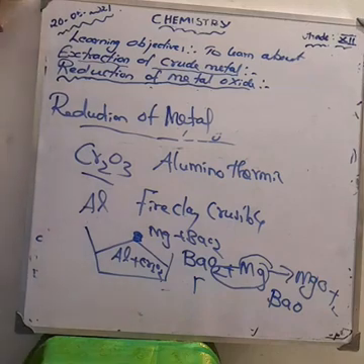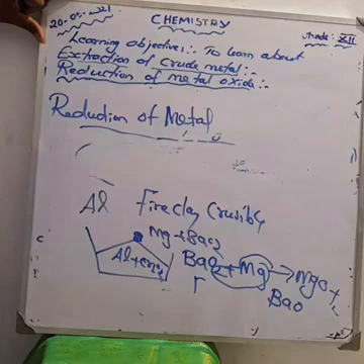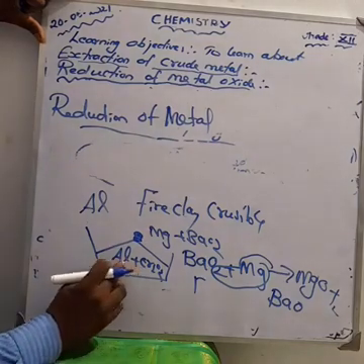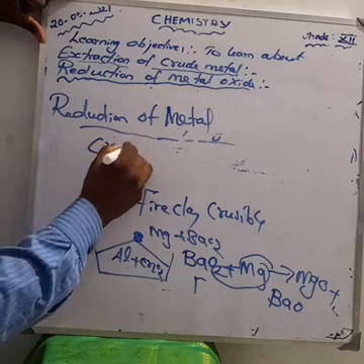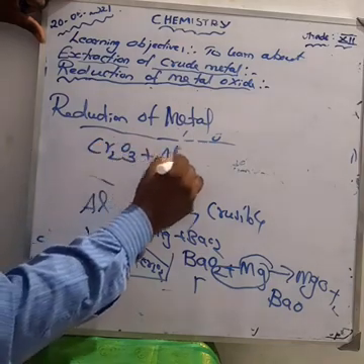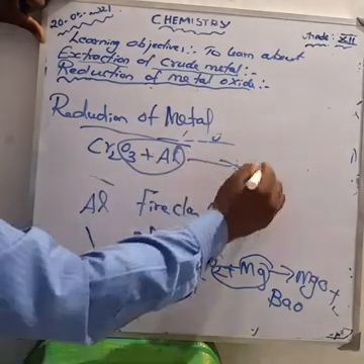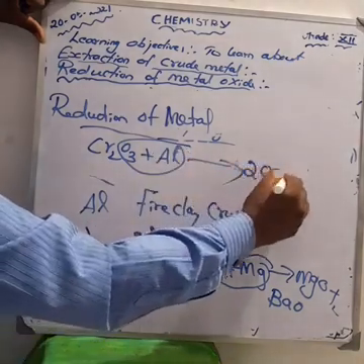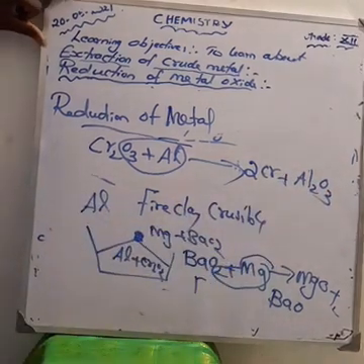These are the equations. Anyhow, here we take a mixture of powdered aluminium and chromic oxide, Cr2O3. What happens in this equation? Cr2O3 plus aluminium, Al. So aluminium combines with the oxygen to form 2Cr plus Al2O3. This is the equation. Don't forget to write the equation.